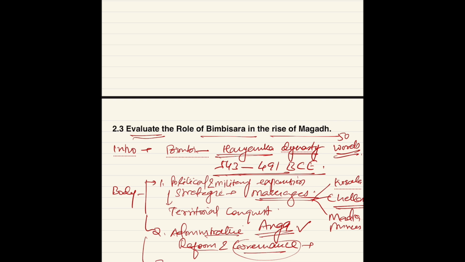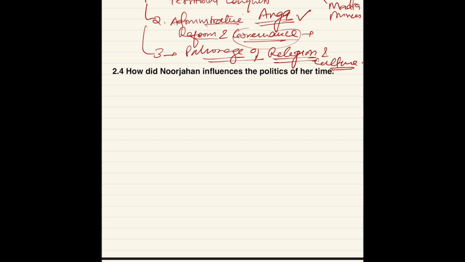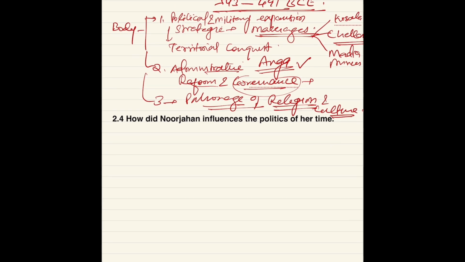Then the third point you can write here is about patronage of religion and culture. See guys, wherever scholars or monks, these types of vidwans, got attention, they were patronized by the kingdom or king, so that region flourished. Why? Because they have knowledge. Ultimately, what matters is knowledge.